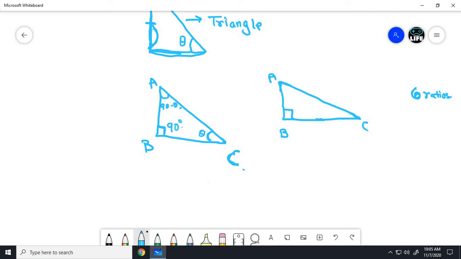So what are those ratios? AB by BC is one, and BC by AB is another one.